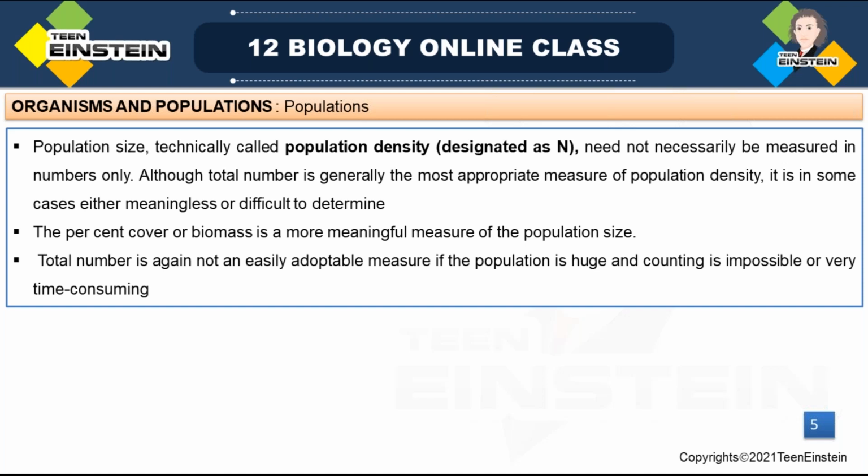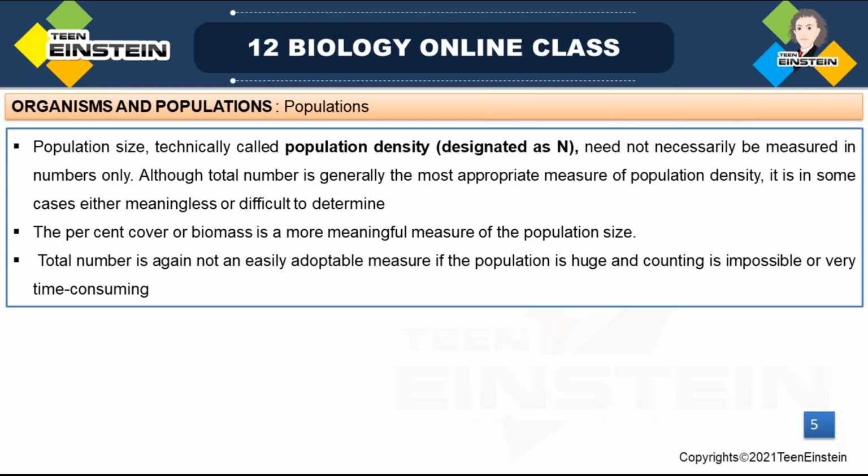So here again, the total number is not an easily adaptable method. Because when the population is huge, the counting time also we need to consider. A huge population means counting the number of individuals will take a lot of time, it is time consuming and impossible. There may be mistakes, right? We won't get an exact number.